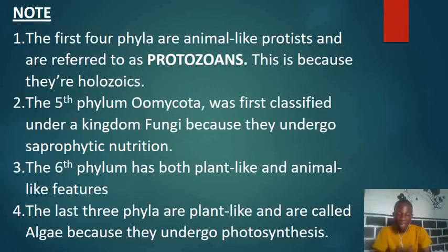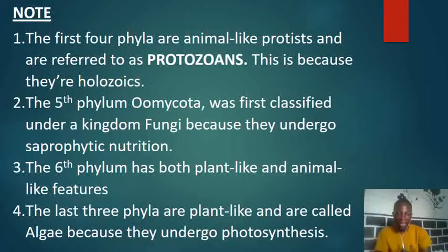Now we are going to note the third thing. The 6th phylum we mentioned has both plant-like and animal-like features. So when we take an organism in that particular phylum, we can note some plant-like features and also some animal-like features. So let's take note of that one. You can refer back to the previous slide, and then you will see the 6th phylum we just spoke of.